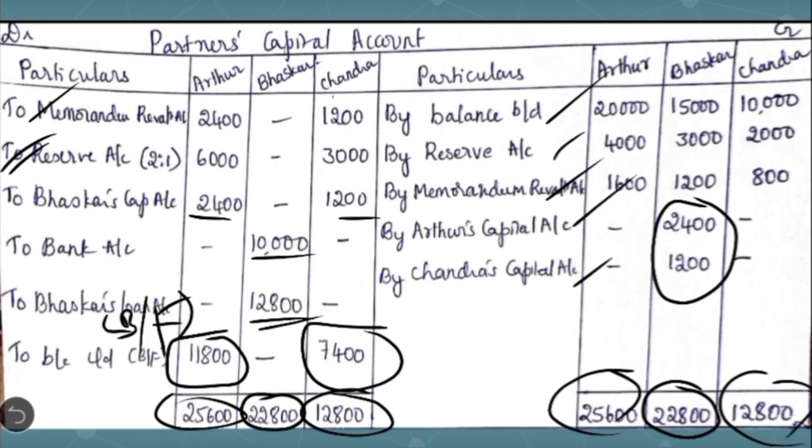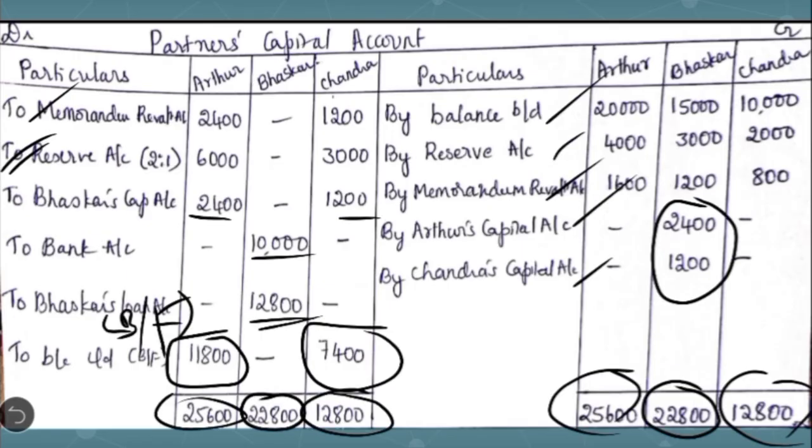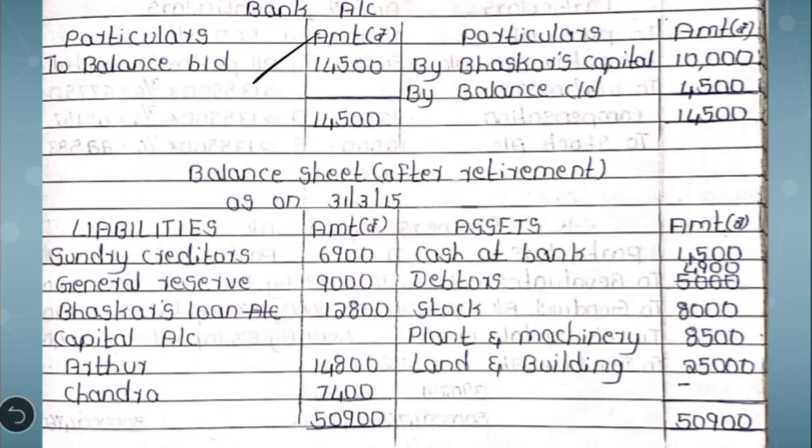Here there is also a requirement to prepare the bank account, so let's see how to prepare it. First we write the opening bank balance as given, to balance brought down 14,500. Then the amount paid to Bhaskar: the entry we have written is Bhaskar's capital account to bank account. So in the bank account we write by Bhaskar's capital account 10,000. So we will have a balancing figure of 4,500.